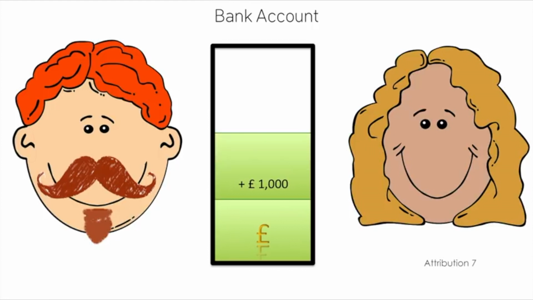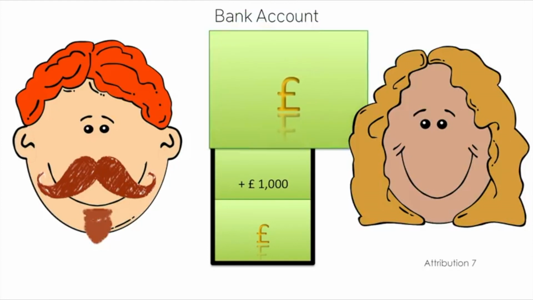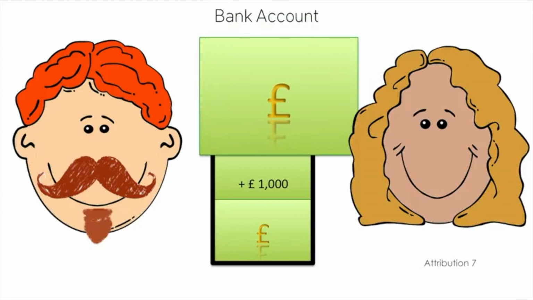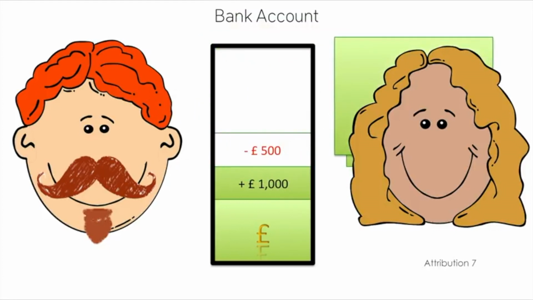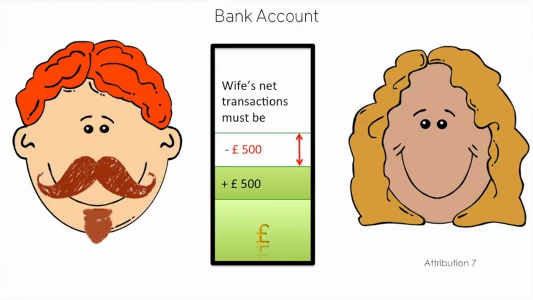Now, I don't have any direct knowledge of my wife's transactions, but whether she put in £1 million a month or only £1 a month, I still know that she is taking out £500 more than she is putting in. The account obeys the principle of conservation of money. Likewise, the carbon cycle obeys the principle of conservation of mass.